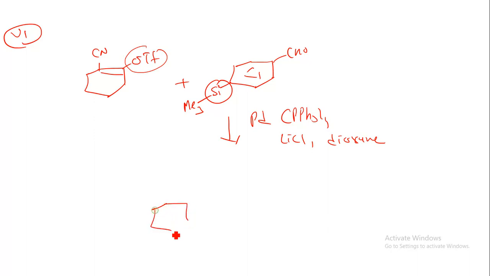Suppose we have a silicon group, again we can have this type of Stille coupling reaction, but it is a modification of the Stille reaction. Here, apart from the Sn group we have Si, so this will be replaced by the OTf. Here we can have a CC coupling, so this will remain as it is.